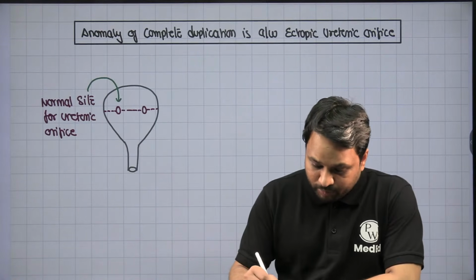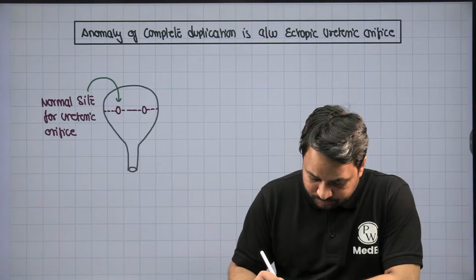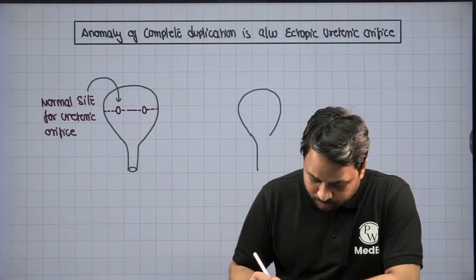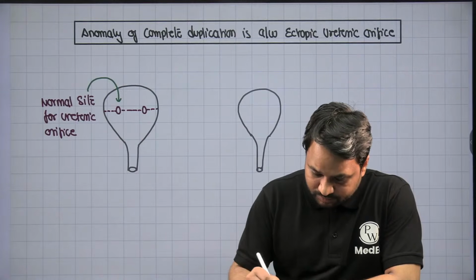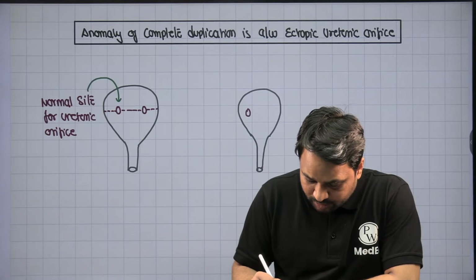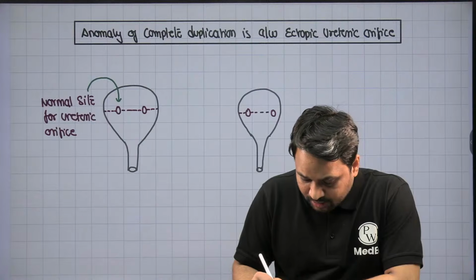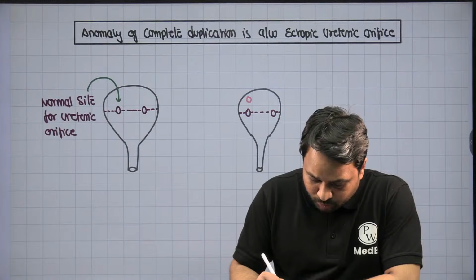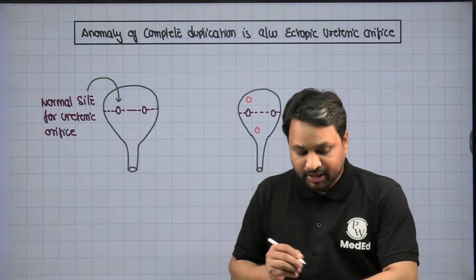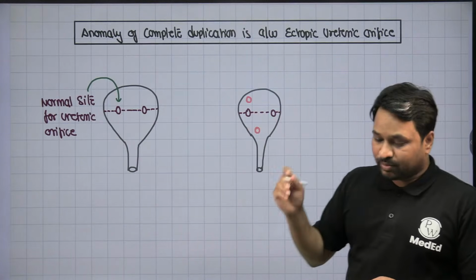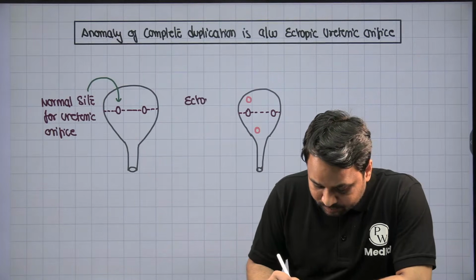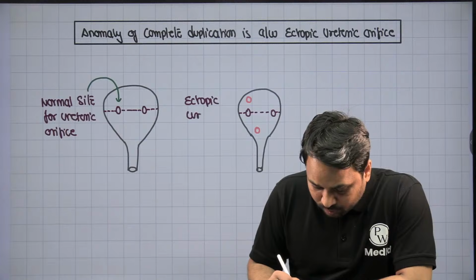Now, in an ectopic ureteric orifice, if these are the normal ureteric orifice sites, the opening of these ectopic ureters is either too proximal or too distal, right? If they are opening anywhere other than the normal site, these are called the ectopic ureteric orifice.